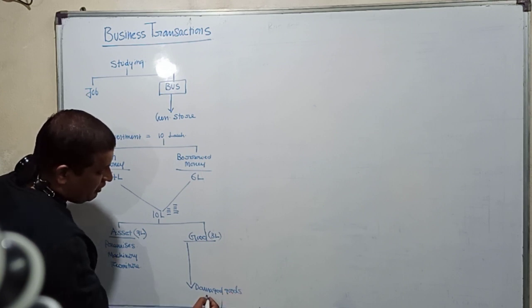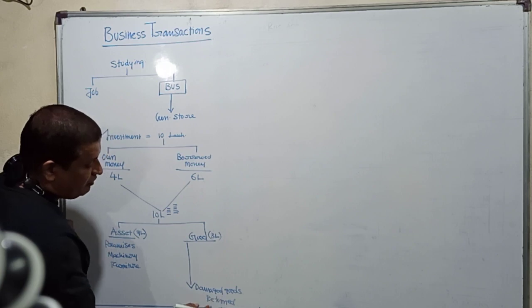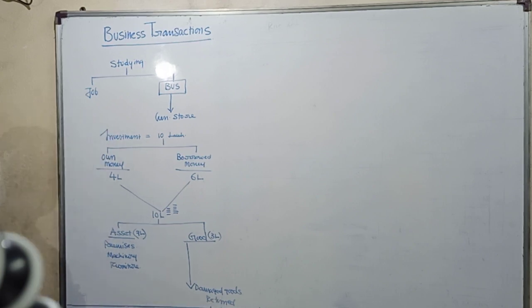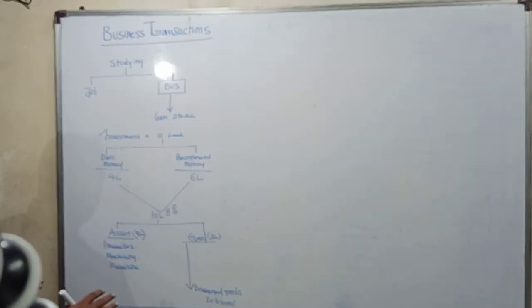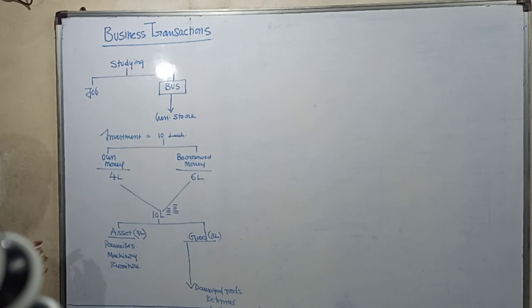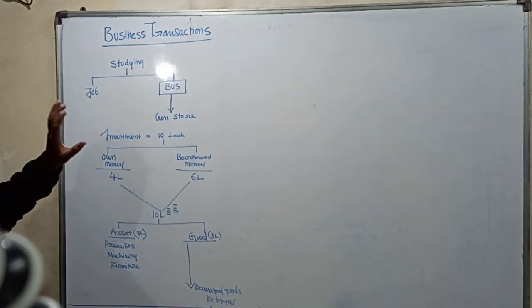Damaged goods are returned back to the company from where I'm buying them. Now my business is established, my business is ready. So I wanted 10 lakhs: my own money is 4 lakhs, I borrowed 6 lakhs, and then I purchased all the assets required to run my business.